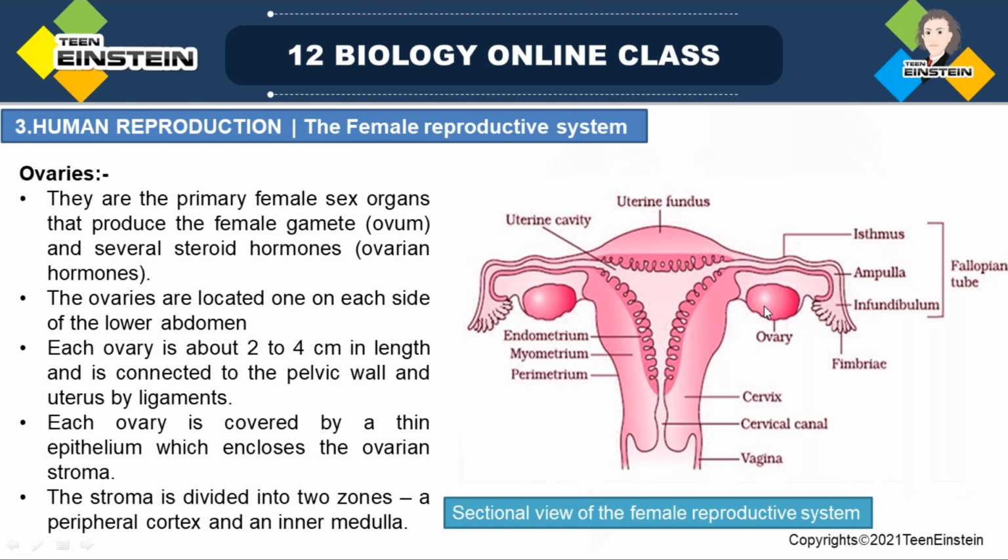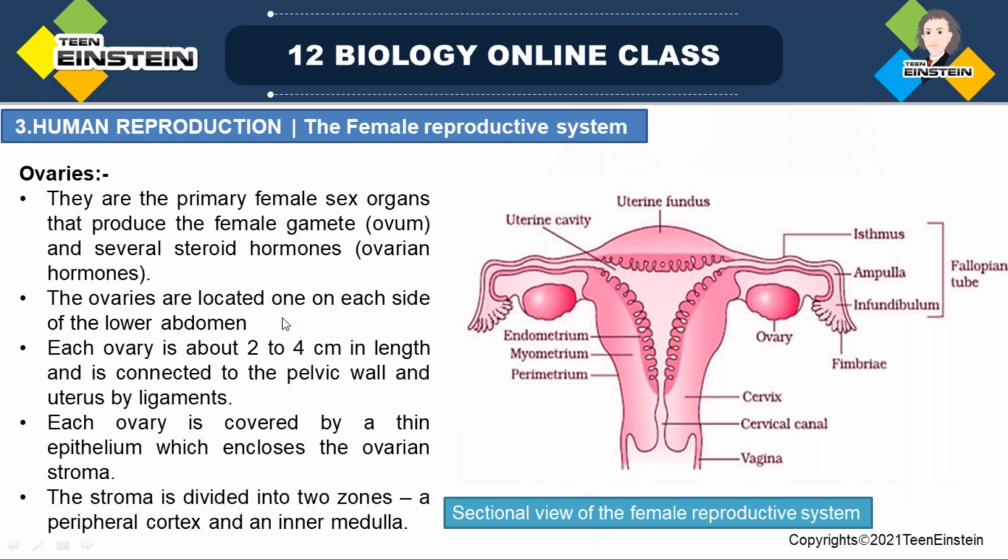Ovarian stroma is present, and the ovary produces, what all is the ovary producing? Ovarian hormones, or steroid hormones, or sex hormones. They are produced by the ovary, and the ovum is also produced by the ovary. Got it? So they are the primary female sex organs. Ovaries are the primary female sex organs, and they produce the female gamete, that is the ovum. The ovum is produced by the ovary, and they also produce several steroid hormones, also called ovarian hormones.